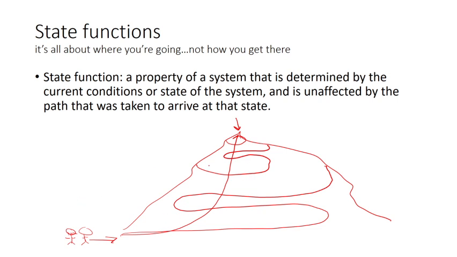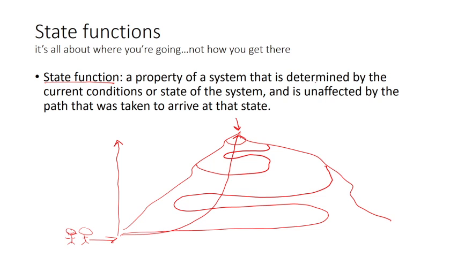Now, state function. The height or altitude change is the same for both of us, right? We have gone the same height. However, I traveled a much, much shorter distance to make that altitude change happen, right? So the altitude change would be a state function, right?